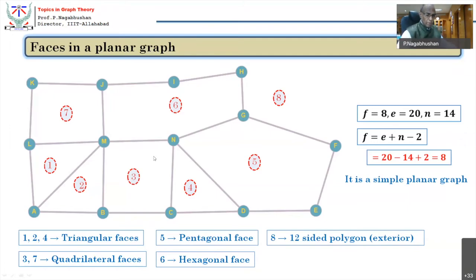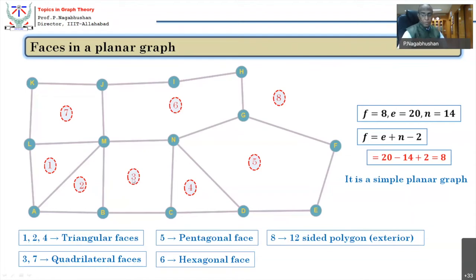Point number 2, there are 4 vertices, as I said, and they make a geometrical figure. With reference to this face, this is the interior angle because of vertex M, this because of vertex B, this because of vertex C, and this because of vertex N. This is the interior angle of vertex N with reference to face 3, whereas this is the exterior angle of vertex N with reference to face 3.